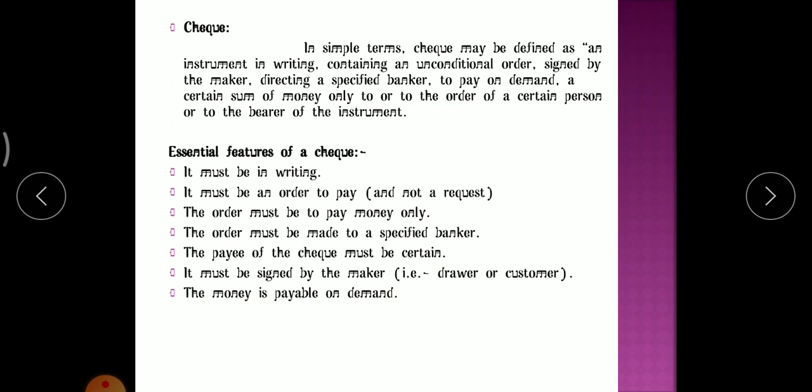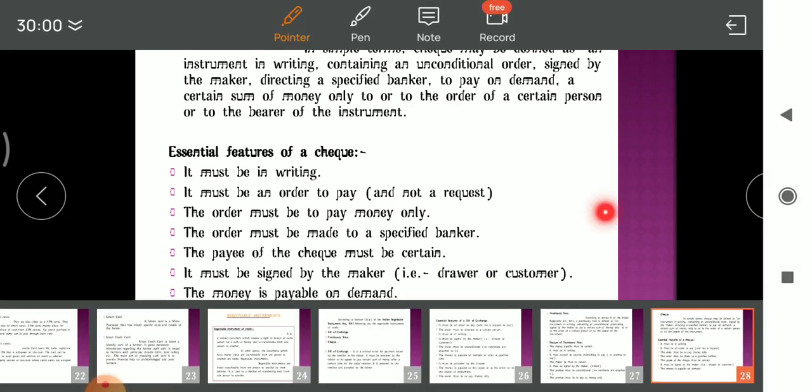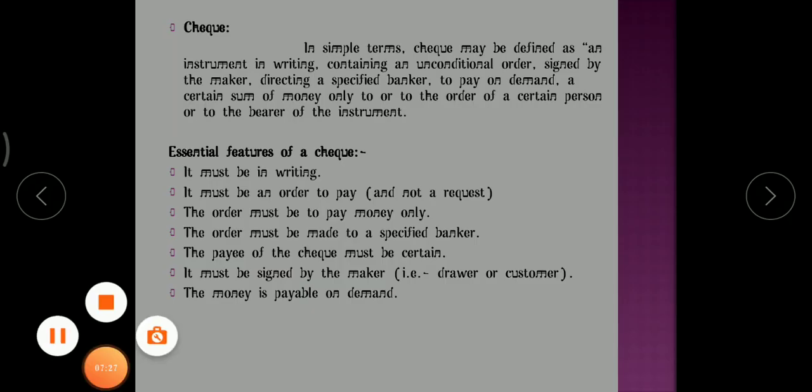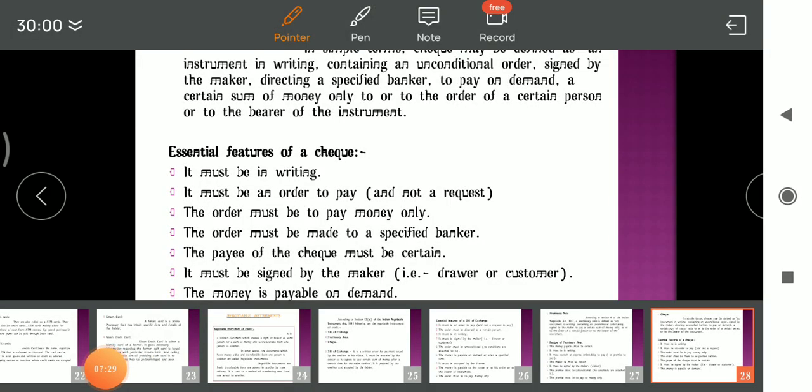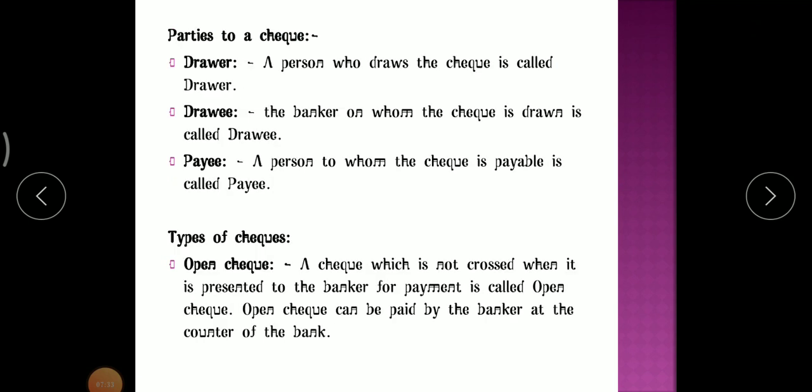The validity of the check is 3 months. As soon as the date of the check crosses 90 days, the check will be expired. You can't draw the amount from that check, and the bank will not accept it. So these are the features of a check. Now let's move towards the next slide.